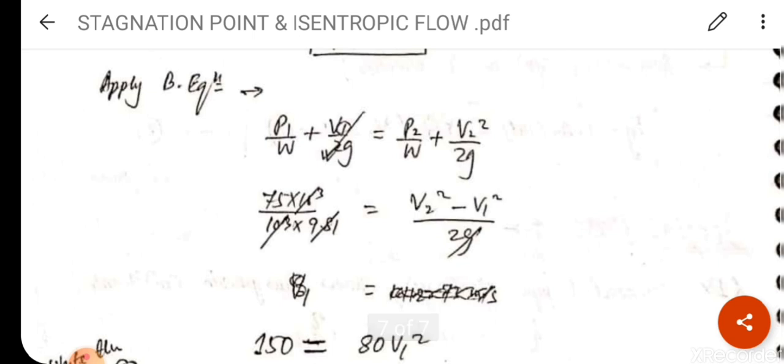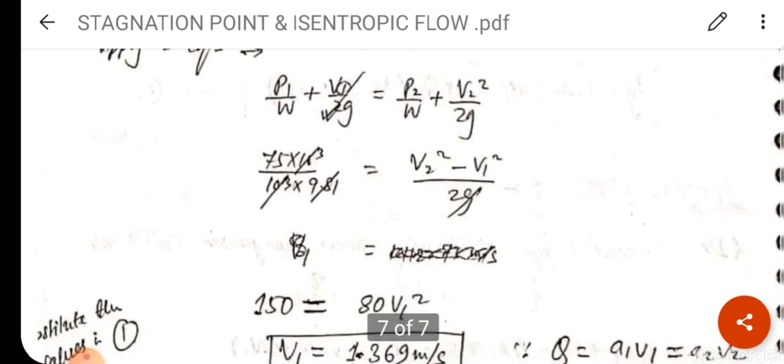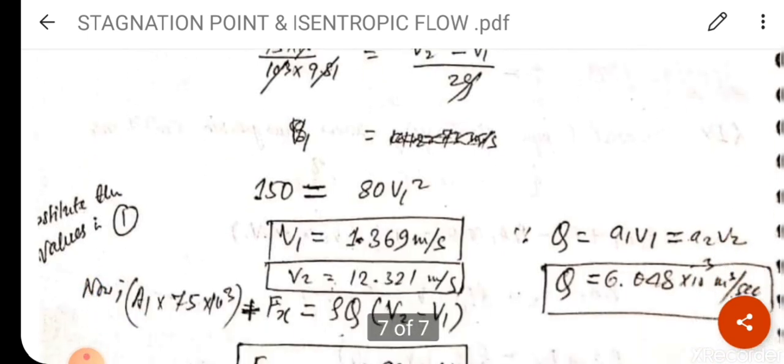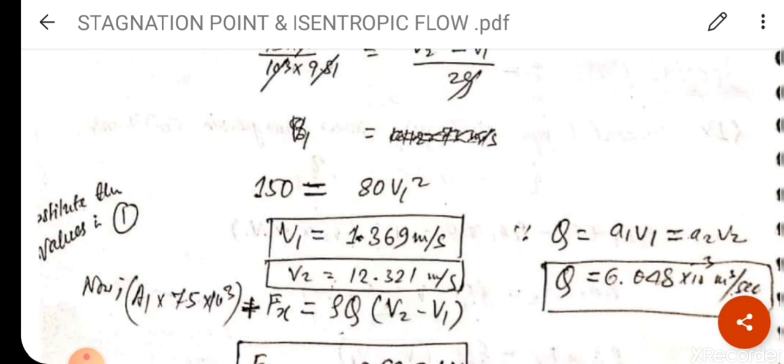So G will cancel with G. Put 9V1 in place of V2, squared, minus V1 square, and it will give you 80 V1 square. After solving we will get V1 is equal to